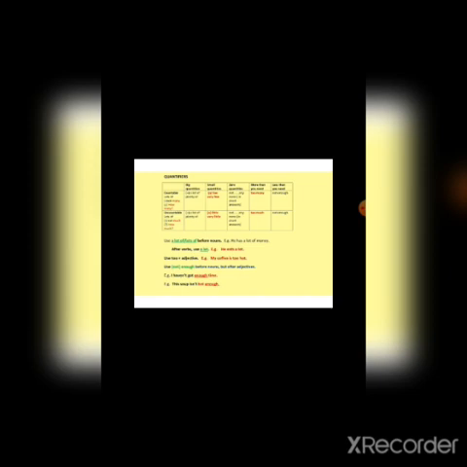These are used with both countable and uncountable nouns. Some is generally used in affirmative sentences and any is normally used in negative sentences. In further pictures we can see. Give some advice. He has some books. So with both countable and uncountable nouns, some and any are used.